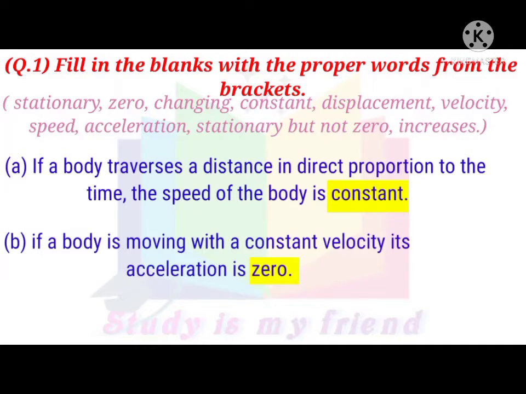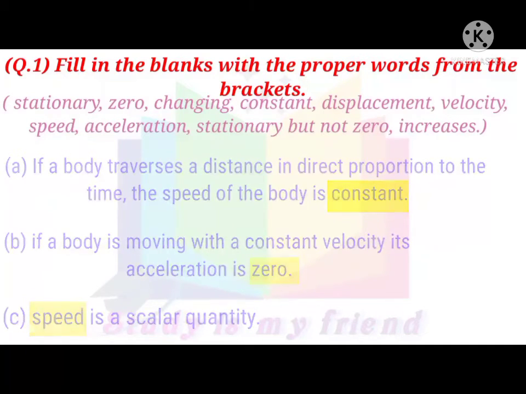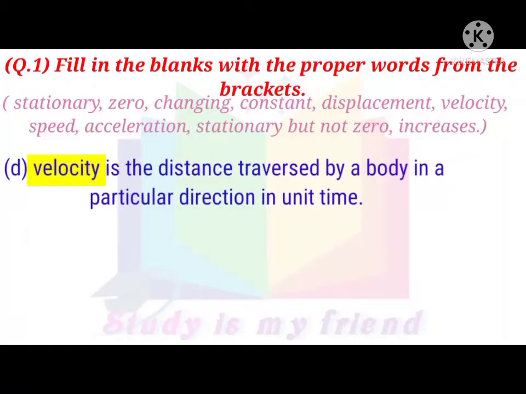B. If a body is moving with a constant velocity, its acceleration is zero. C. Speed is a scalar quantity. D. Velocity is the distance traversed by a body in a particular direction in unit time.